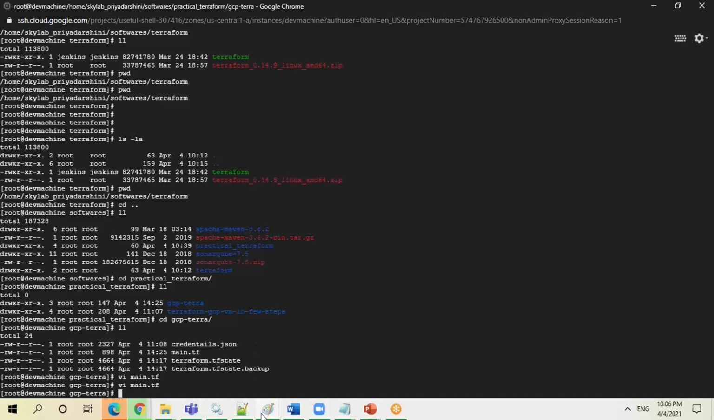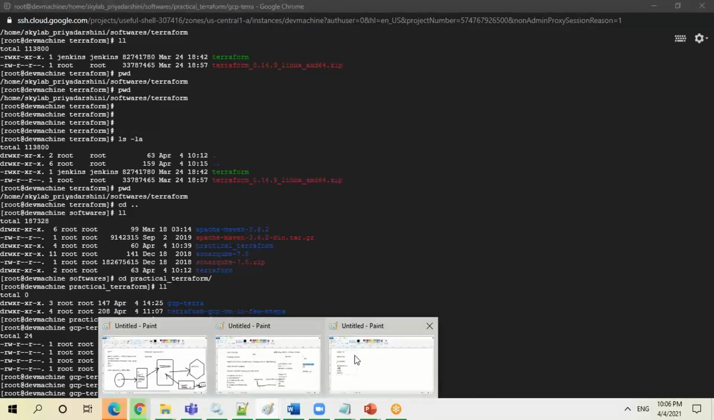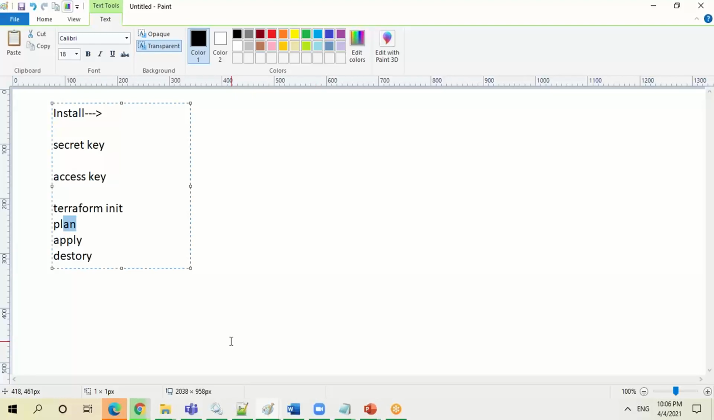Now the third thing is apply. What will apply do? All the steps written in your Terraform module or resources, whether you are creating the resources, attaching the resources, detaching the resources, whatever it is, what are the steps you have written in your TF file, that will be applied and executed, right? And destroy means, if you want to destroy resources,